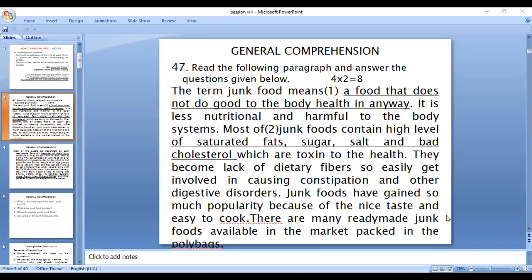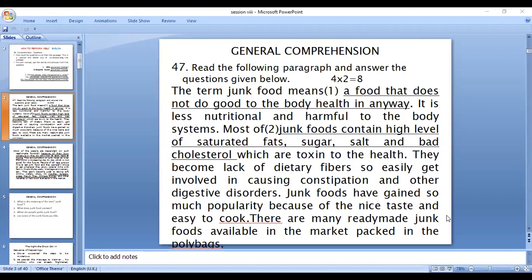So the first question itself guides you like this. What is the meaning of the term junk food? And the title is not there. You can give the title as junk food itself. Okay, you get that information also. Second question, what does junk food contain? What are the contents or the ingredients of junk food?